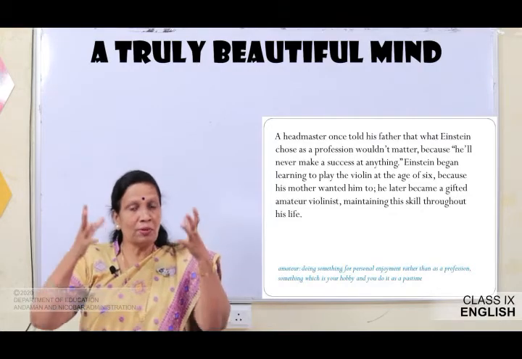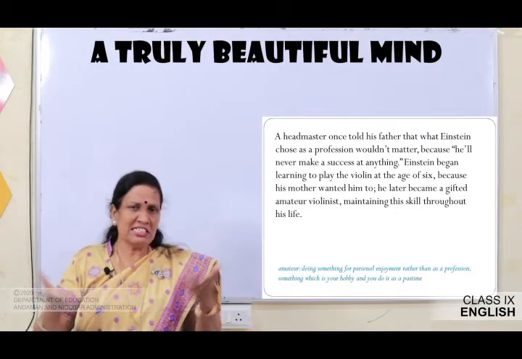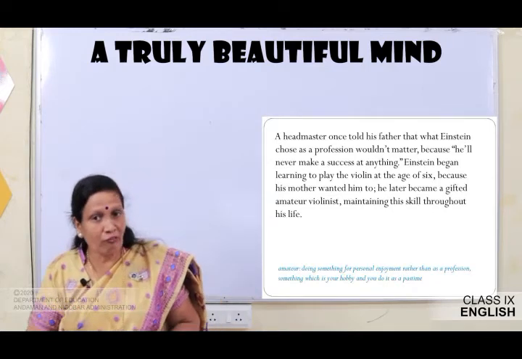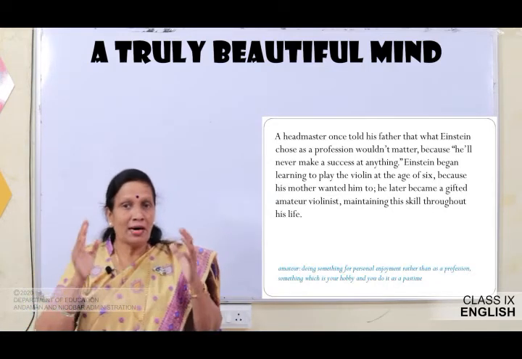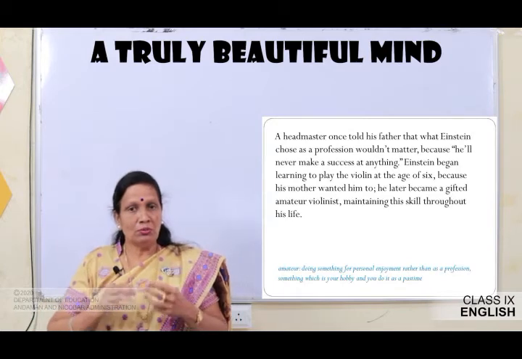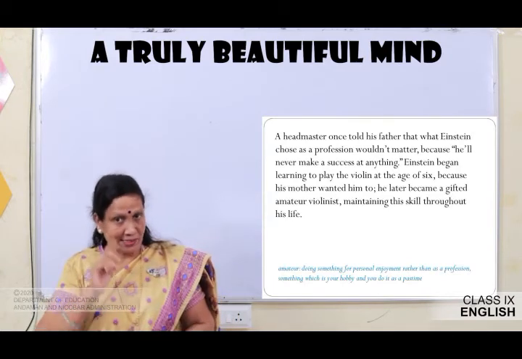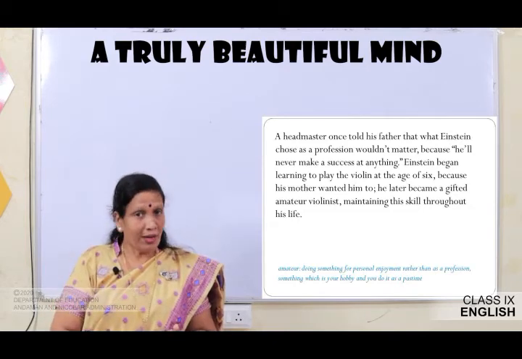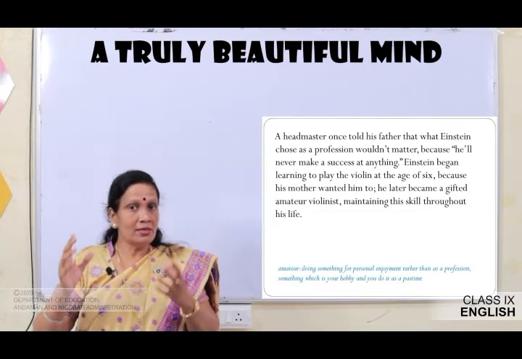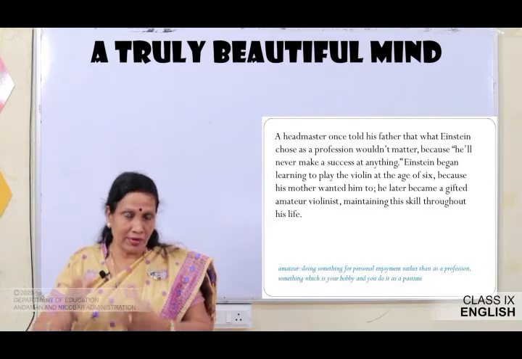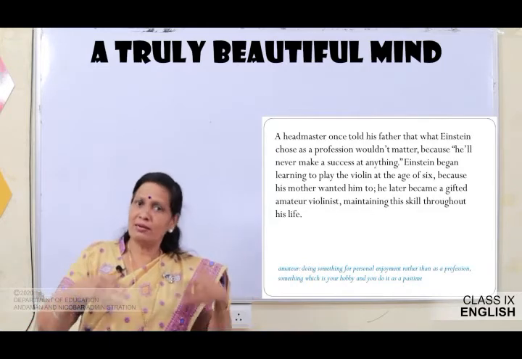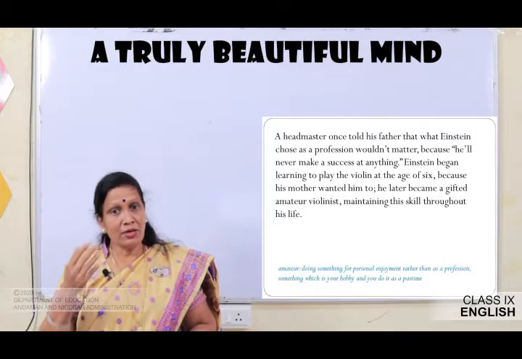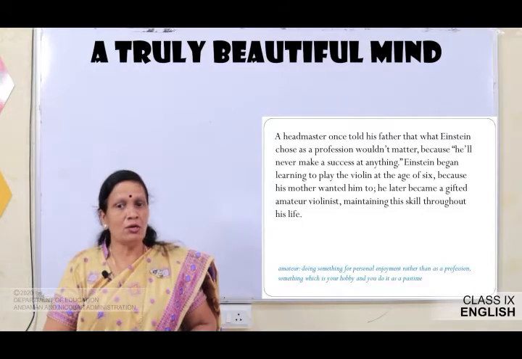Okay. So, that was the opinion of the headmaster. So, Einstein began to play the violin at the age of 6, because his mother wanted him to learn the violin. Children, here Einstein's mother was very encouraging. She used to encourage him to do a lot of things, and later he became a gifted amateur violinist.